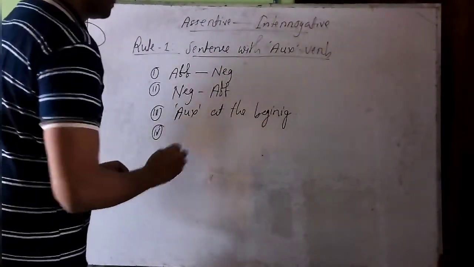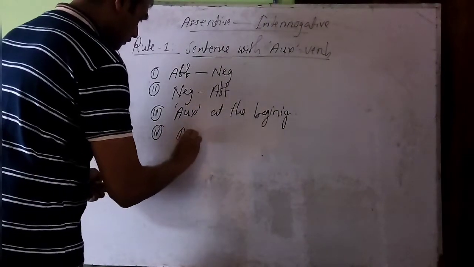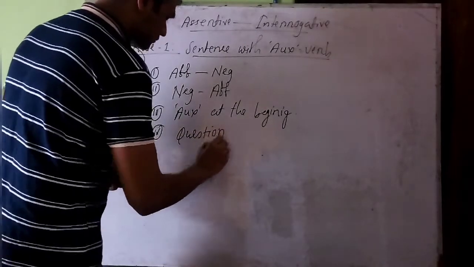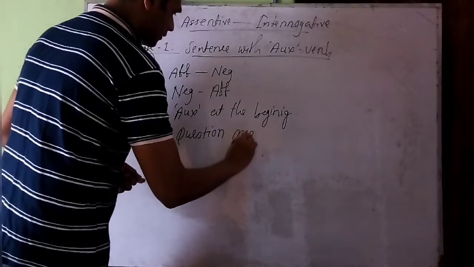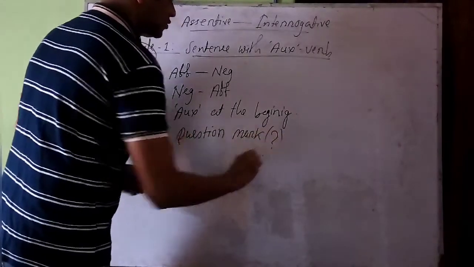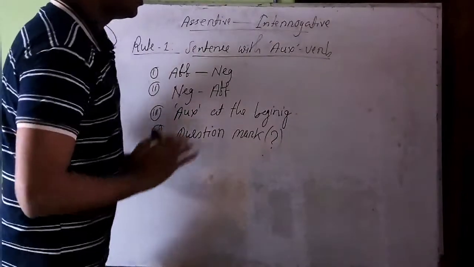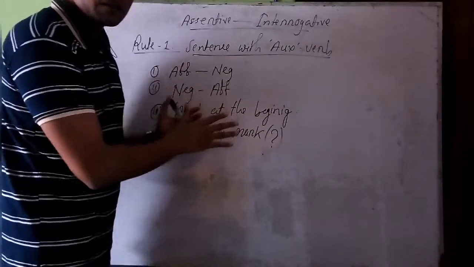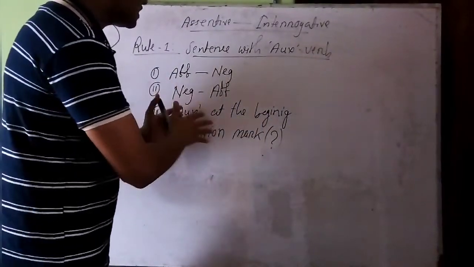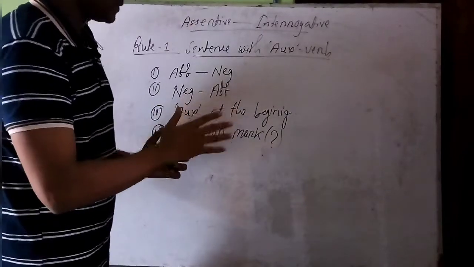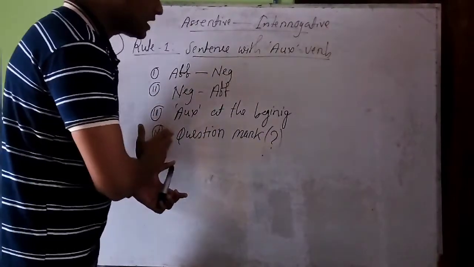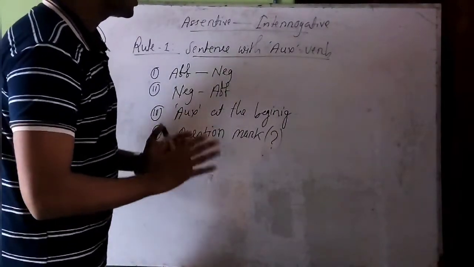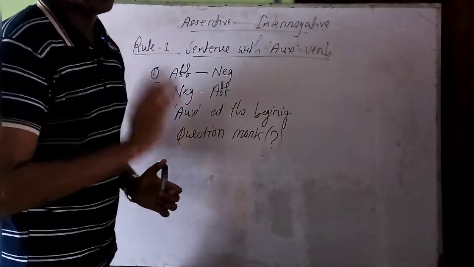Now, question sign or interrogative mark, whatever you say, this is actually the question mark will come at the very end of the sentence. So this is the rule. If your sentence is in affirmative, then make it negative. Or if it is in negative form, then make it affirmative. Then put that auxiliary verb at the very beginning of the sentence and put a question mark at the end of the sentence. Then the sentence will be an interrogative sentence from assertive also.